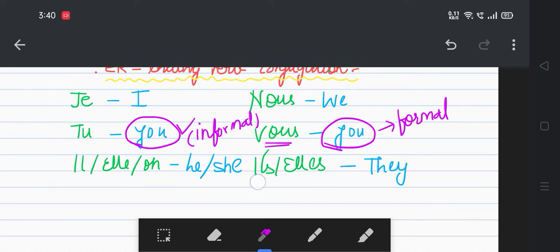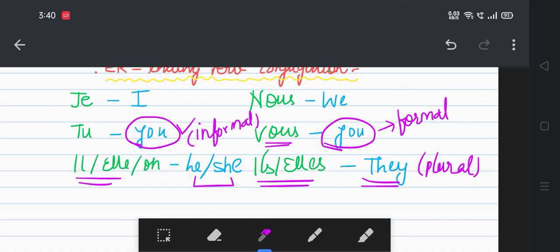Similarly, here il, elle and here ils, elles are there. This signifies he and she, whereas this signifies they. Why is it so? Here ils and elles are plural forms. So basically ils and elles are used for they. They is just one word, so why are two words there?